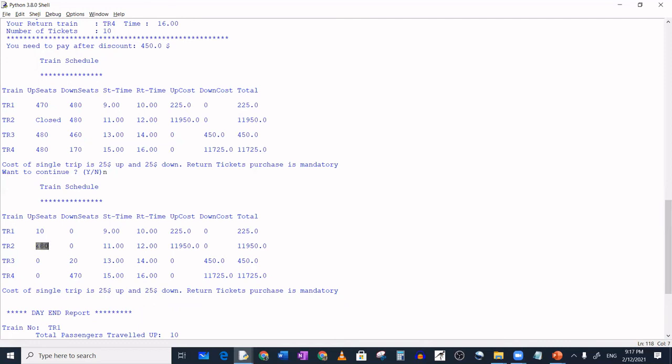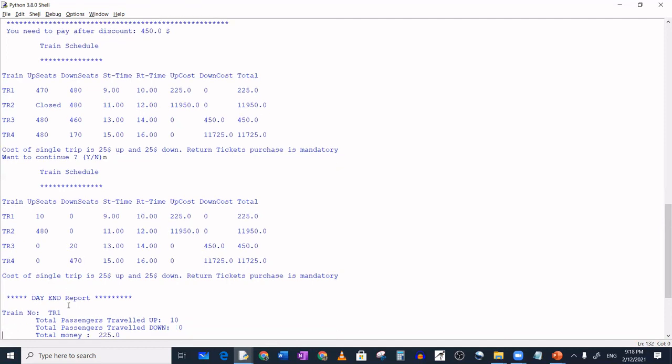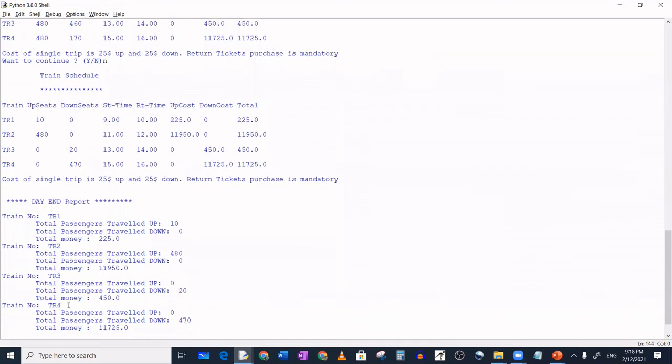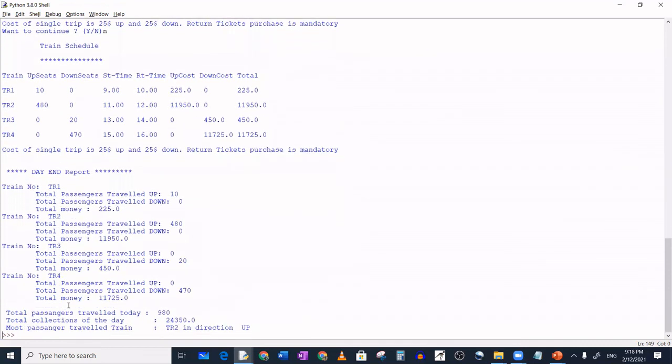So how many passengers traveled? 480 passengers traveled. Here no passengers traveled down by TR1 or TR2, train 1 and train 2. And here 20 passengers traveled, 470 passengers traveled. This is the day end report. You can see each train's details given. The total passengers traveled up is 10, down no one traveled, and the total money earned is here. The total money earned for each train is clearly displayed.